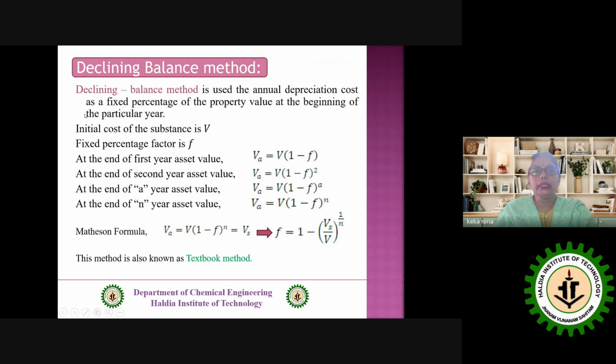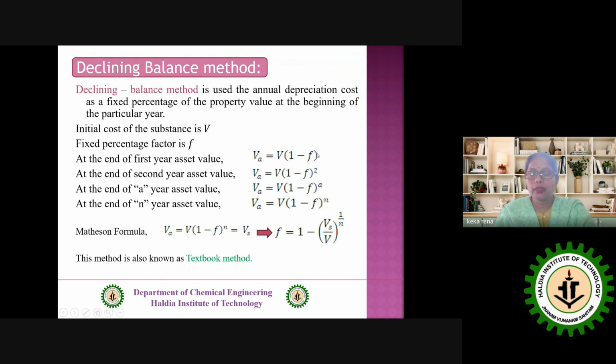Then I go for the declining balance method. That is used for annual depreciation cost as a fixed percentage of the property value at the beginning of the particular year. Okay. Now the initial cost of the substance, suppose v, and the fixed percentage factor is f. So how is this method actually working? At the end of the first year, the asset value is how much? Va equal to v into 1 minus f to the power 1.